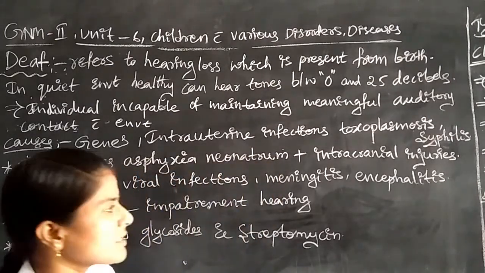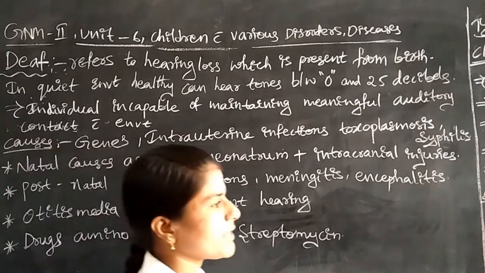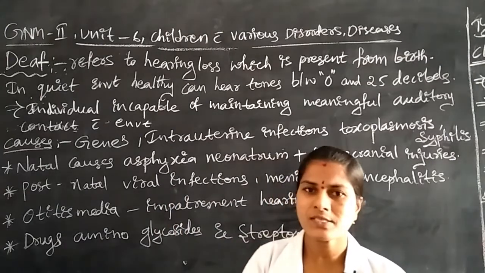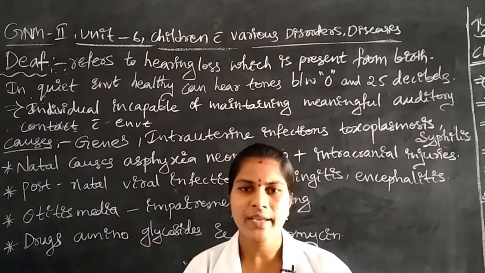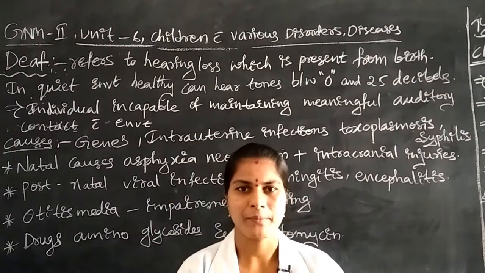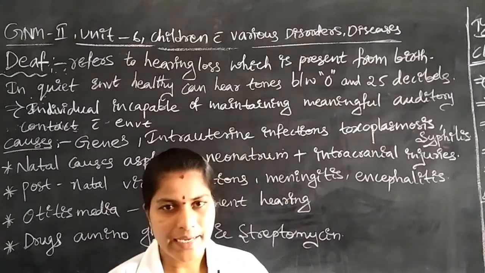Next, another one is sometimes encephalitis. The encephalus layer is also there, the brain covering layer. Once the encephalus layer gets some infection, the infection may spread from one part to another part. Sometimes otitis media. Otitis media is one type of disorder of the ear. In this, the children lose their hearing. They are not receiving any sound waves. Why? Because in otitis media there is infection of the tympanic membrane. That's why the children, neonates or infants lose their hearing capacity.